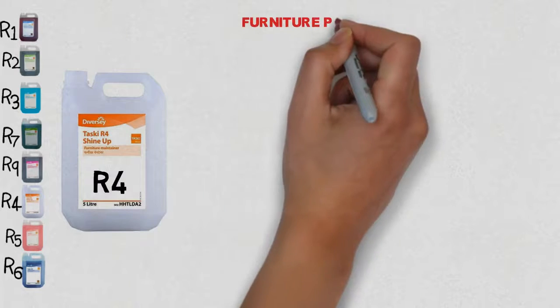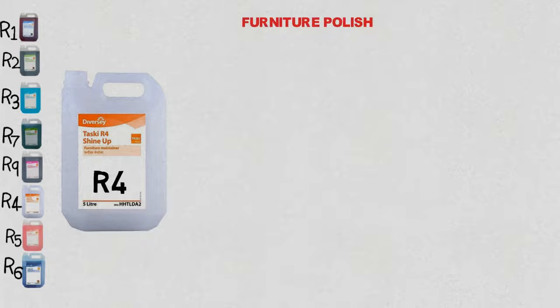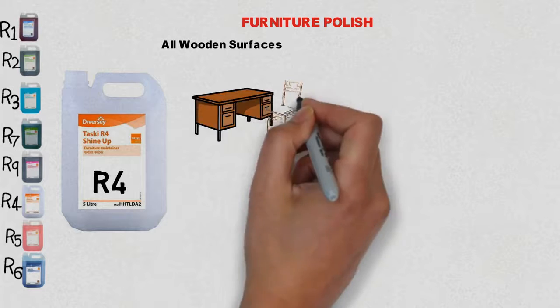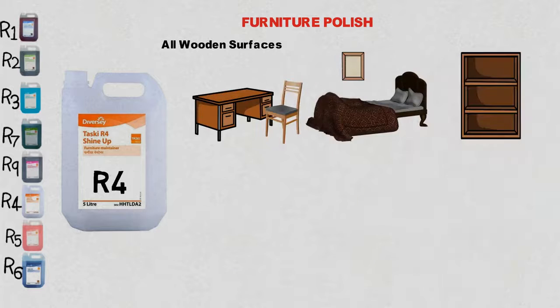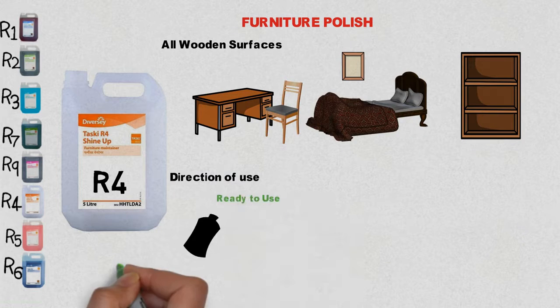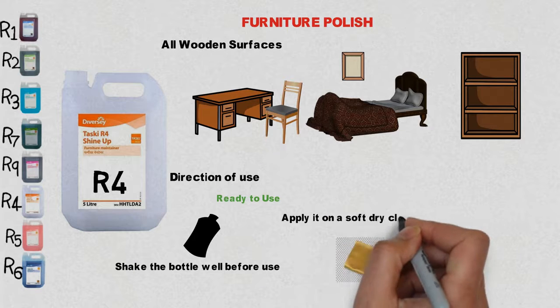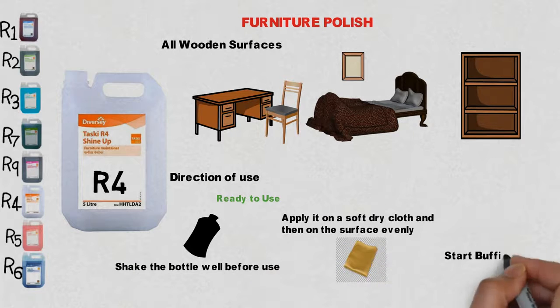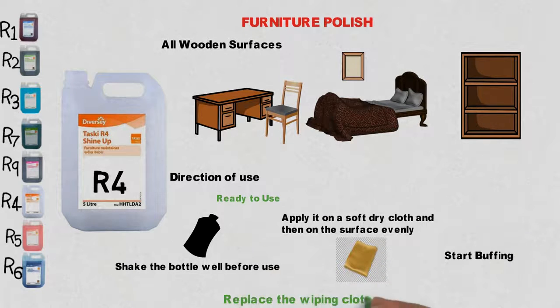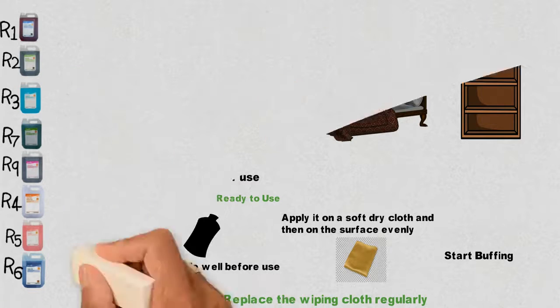R4 is a furniture polish which can be used on all wooden floors and furnishings like tables, chairs, wooden cabinets, frames and cupboards. Shake the bottle well before use, then spray it on a soft dry cloth. Apply to the surface evenly and start buffing. Do replace the cloth regularly. When used daily, it leaves a deep lustrous sheen on wooden furniture.